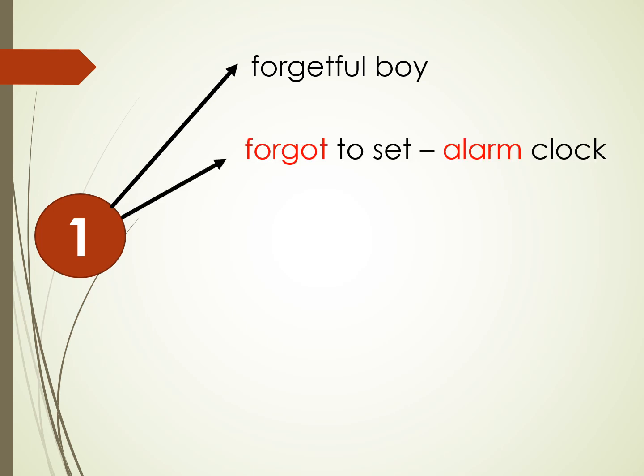Let's look at the second sentence. Forgot to set. Now, when I use forgot here, it means past tense. I already got into the storyline. He forgot to set his alarm clock. When? Last night. Last night, he forgot to set his alarm clock.